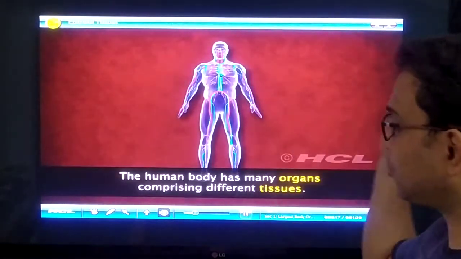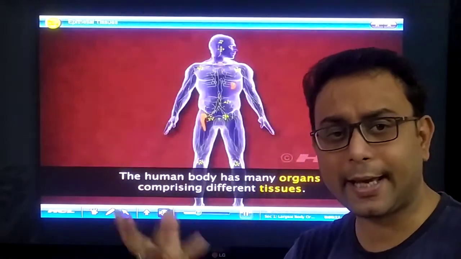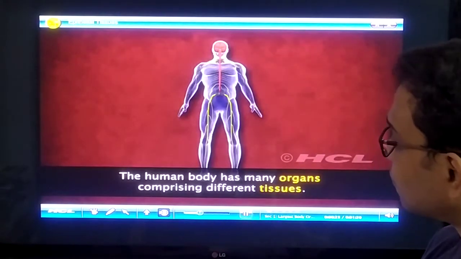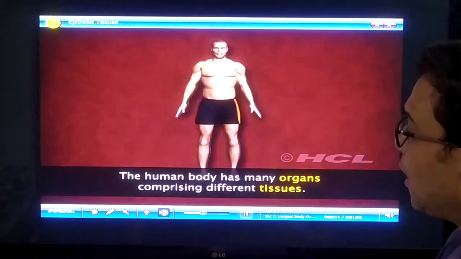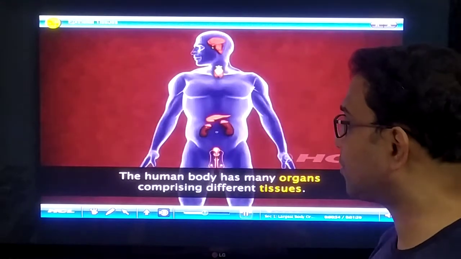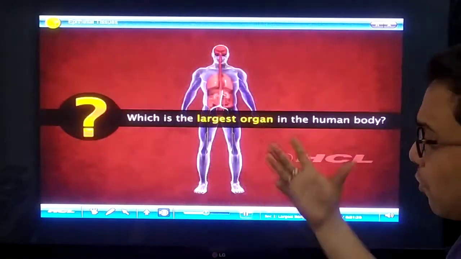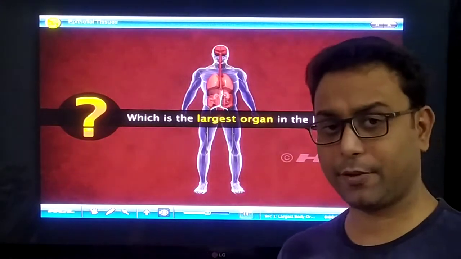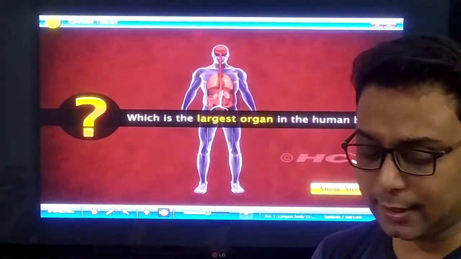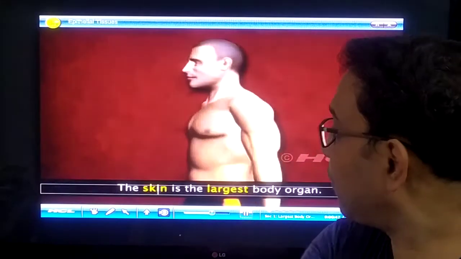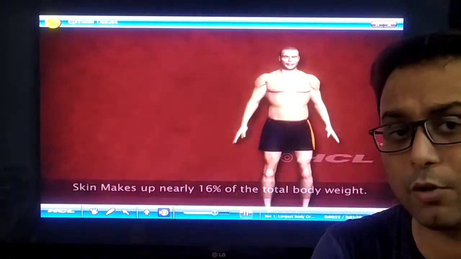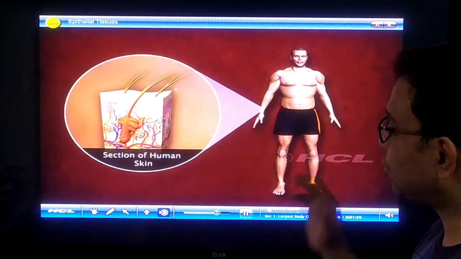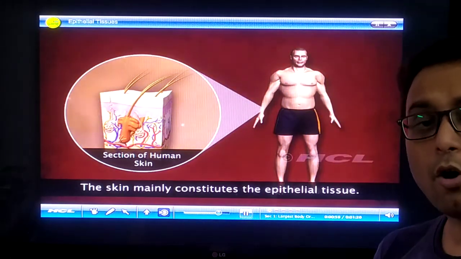Now in human beings we have different systems like the lymphatic system, circulatory system, excretory system, nervous system, skeletal system, muscle system, integumentary system, endocrine system, and reproductive system. But the skin is the largest organ, which covers all over the body. Skin makes up nearly 16% of your total body weight.